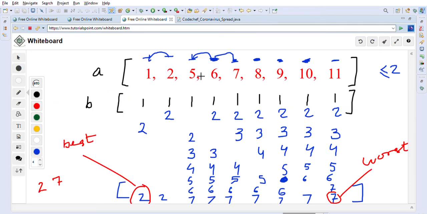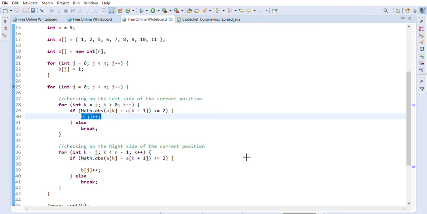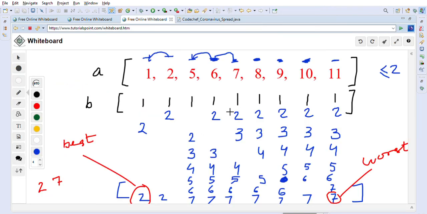What I mean by neighboring elements is like 2 and 5 is one neighboring element, then 7 and 8, then 10 and 11. That's what neighboring element means, right? So that's what we will check. If it is less than or equal to 2, we will increment the B[j] value, right? As I showed you in the example, this B[j] value we will increment.